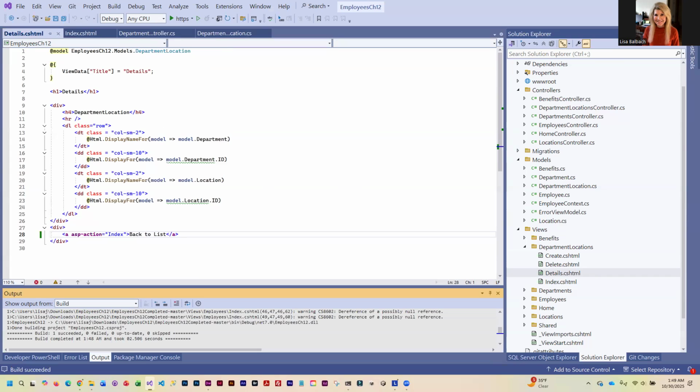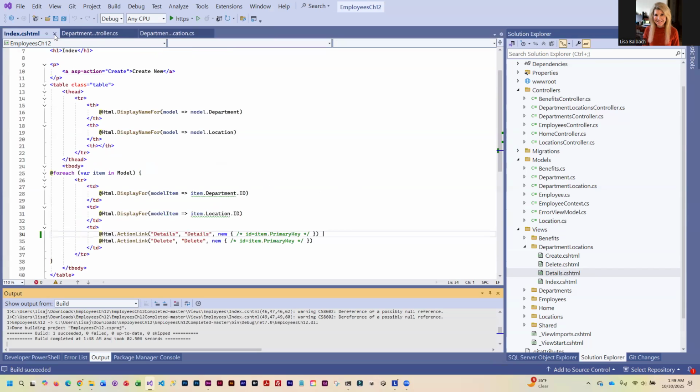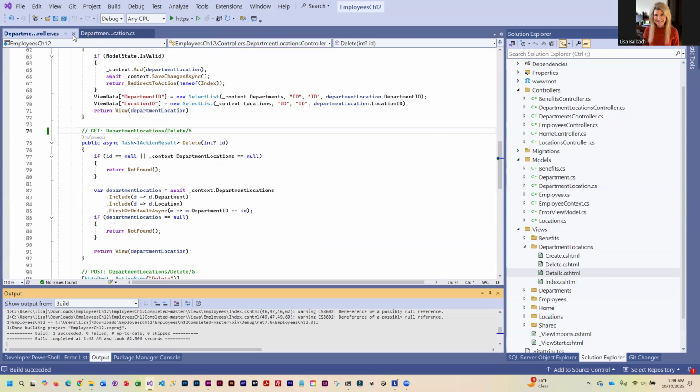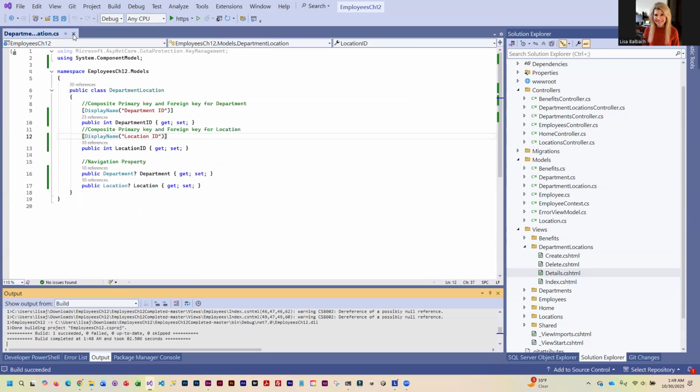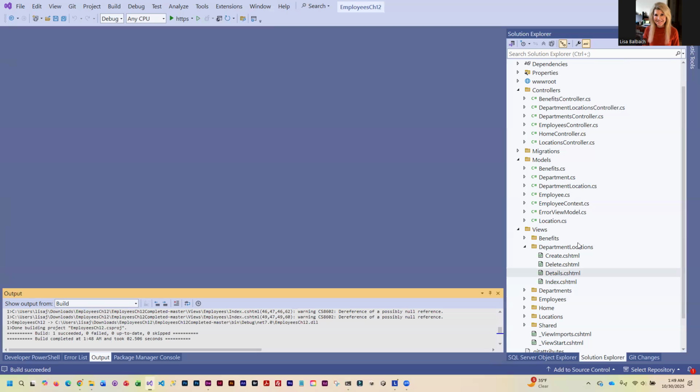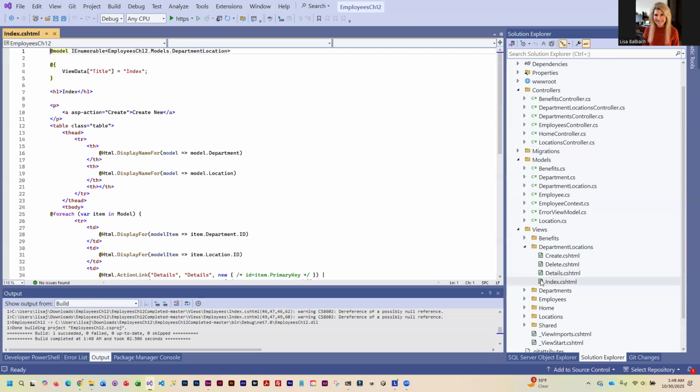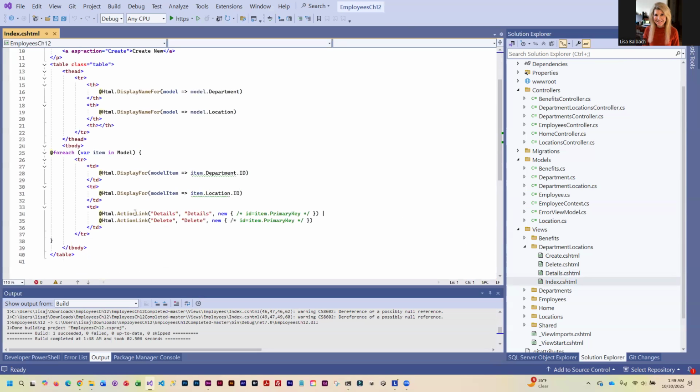All right. So next thing we need to do is fix the details and the delete features. Part of the problem is that the index isn't passing the controller both of the keys. So I'm going to open up department location index. And if we look at what this action link is doing, it's actually not passing anything. So we need to change this.